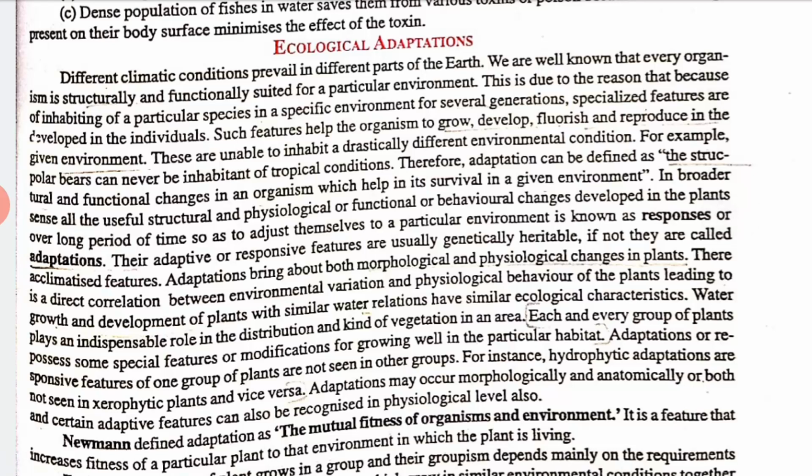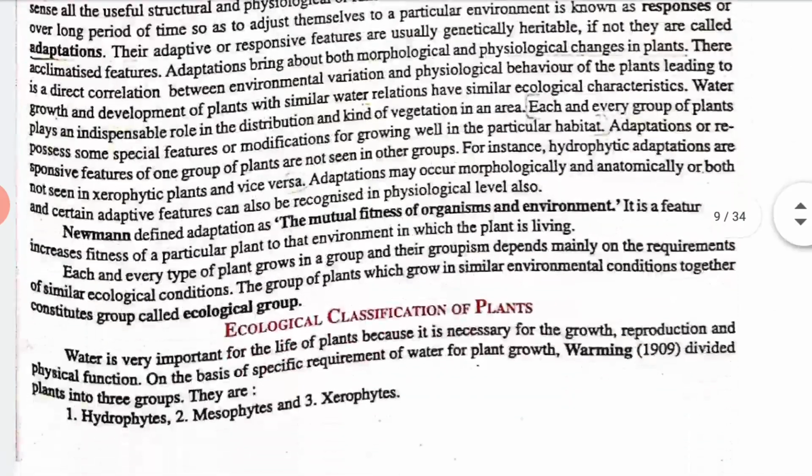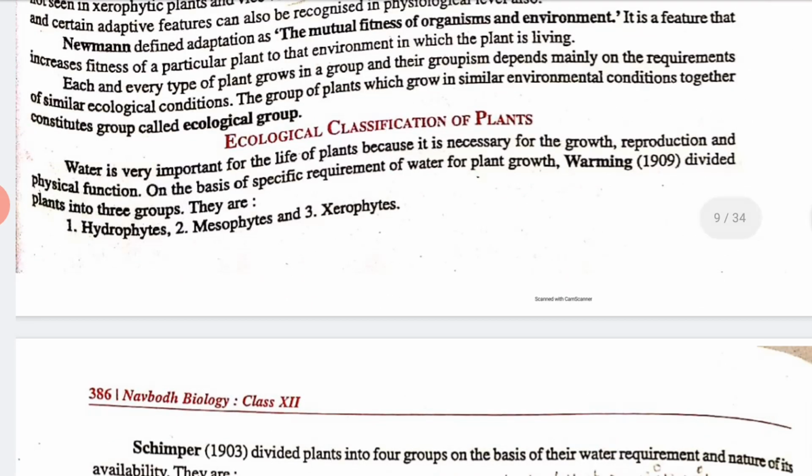That is known as ecological adaptation in organisms. Clear? Yes. Now let's talk about the ecological classification of plants.